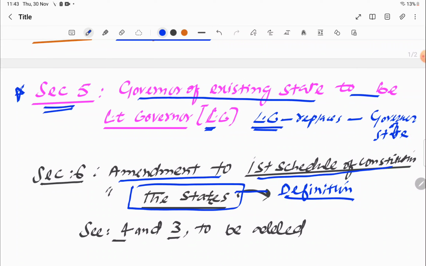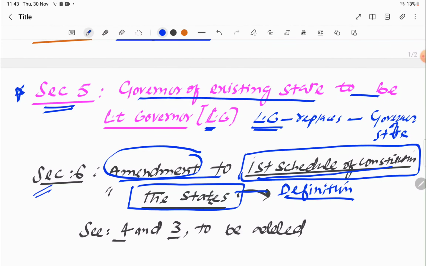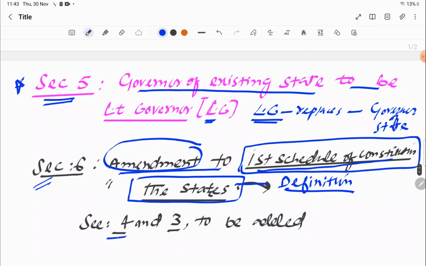So section 6 of the J&K Reorganization Act tells us that there will be an amendment to this. What will be the amendment? Section 4 and section 3 will be added.